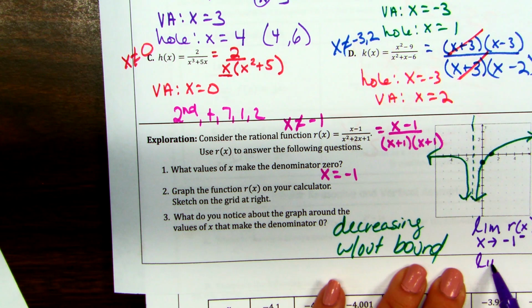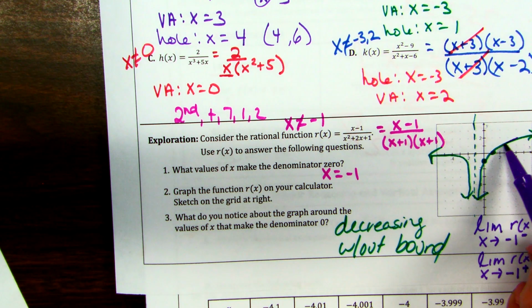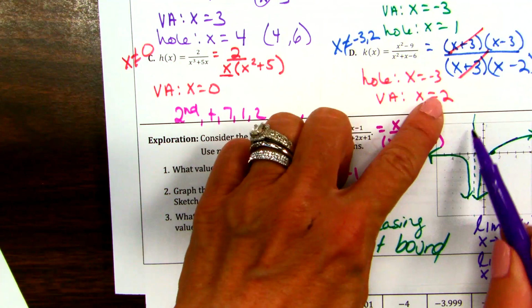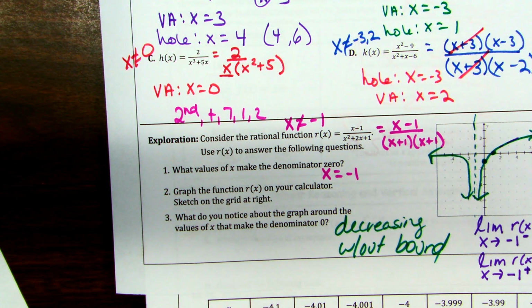Same thing from the right. As I approach -1 from the right. Now this goes against everything we've learned. You always read a graph left to right. But in this case, we're saying from the right, what are my y values doing? As I get closer and closer to x is -1, we're also going down. Okay? And that's what we're going to see in our last example.